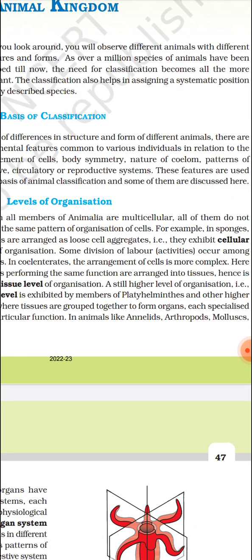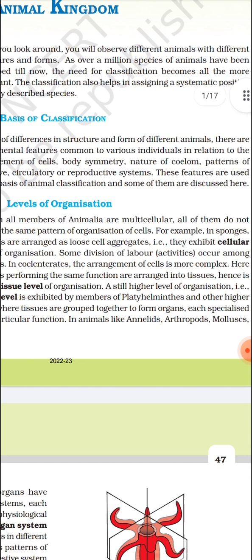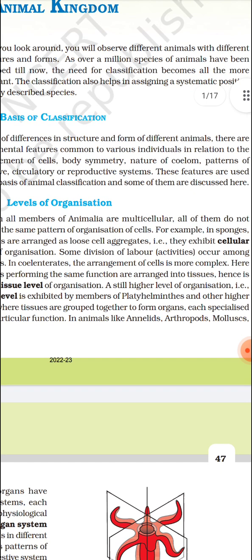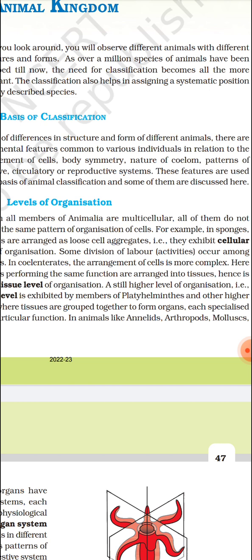Level of organization means the arrangement of animals. First comes the cellular level of organization: animals in which only cells are present, loosely arranged, not forming a tissue. The example is phylum Porifera. Then comes the tissue level of organization: animals where similar cells performing a particular work, like digestion or reproduction, are present close together, forming a tissue. For example, Coelenterata and Ctenophora.